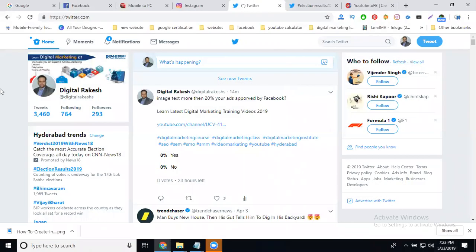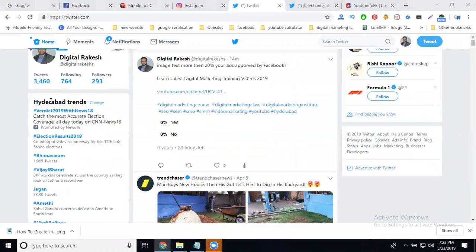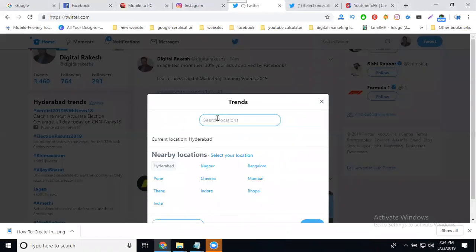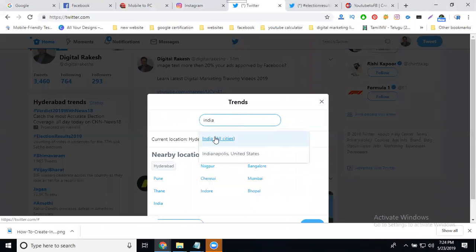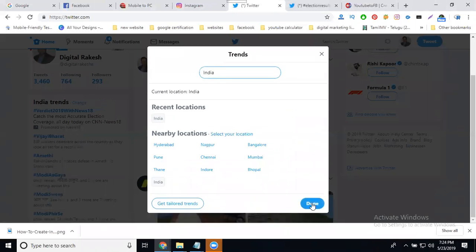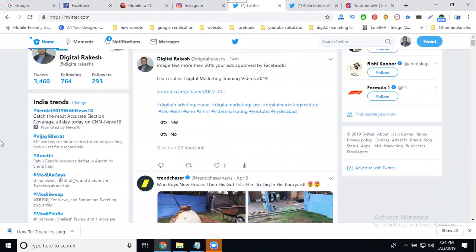They already give the option Hyderabad trending news. If my post is only for trending in Hyderabad, it is sent as a Hyderabad trend. Or else I can trend my news across total India. I target total India. Change your trending option to India. All cities. Click done.